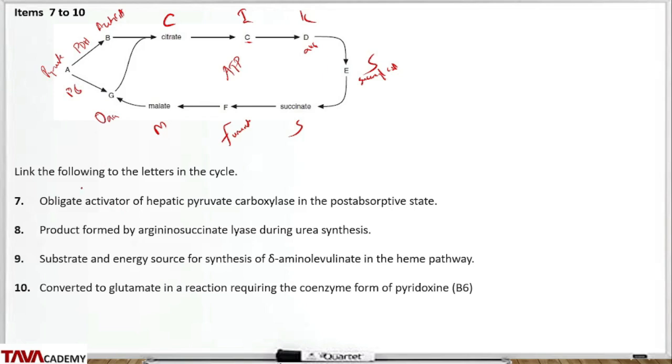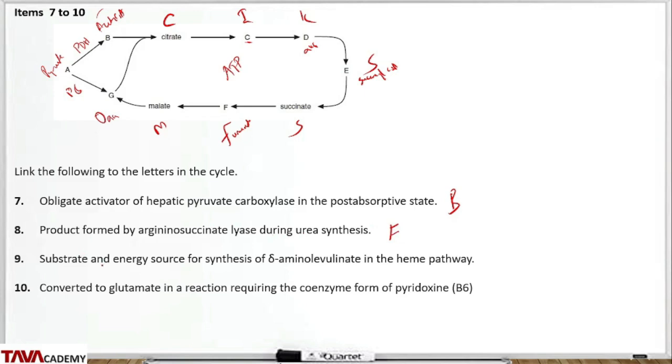Question 7 says an obligate activator of hepatic pyruvate carboxylase in the post-absorptive phase, and the answer should be acetyl-CoA. So option B should be the correct option here. Option B for question 7. Question 8 says product formed by adenylosuccinate lyase during urea synthesis, and the answer is fumarate. So that should be option F.